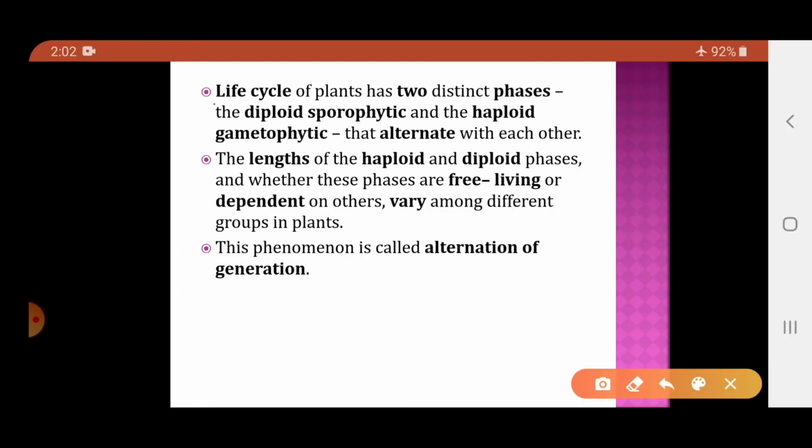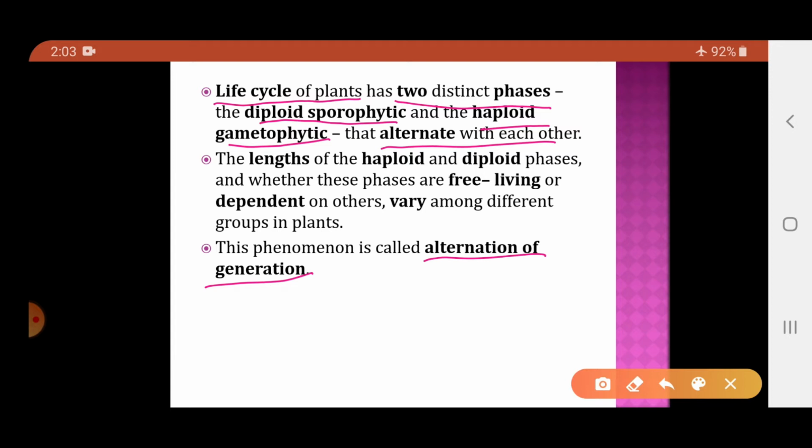Now when we talk about the life cycle of the plant, it is divided into two phases. One is a diploid sporophytic phase and another is a haploid gametophytic phase. The sporophytic phase produces spores, whereas the gametophytic phase produces gametes. This complete part we will be studying in detail in the next chapter. The diploid sporophytic phase and the haploid gametophytic phase alternate with each other, and that phenomenon is called alternation of generation.